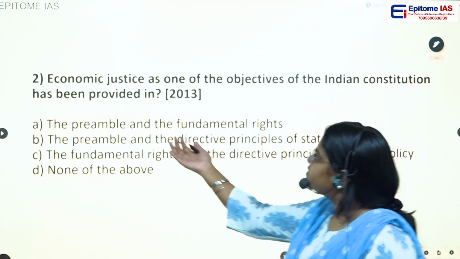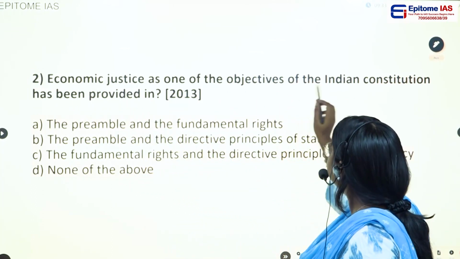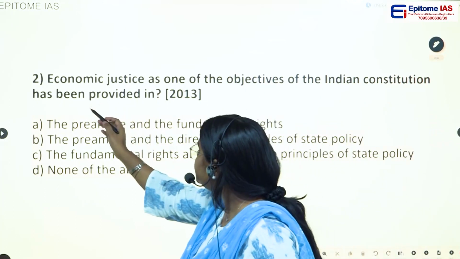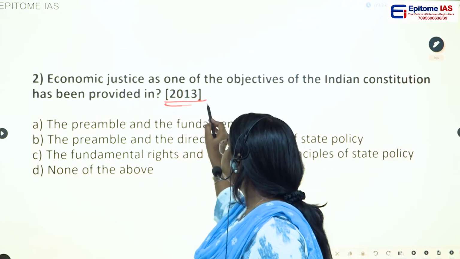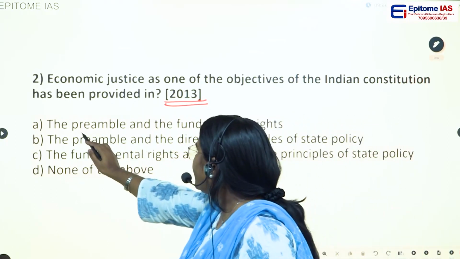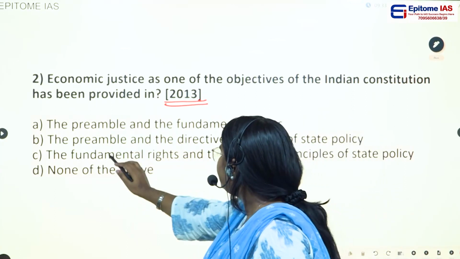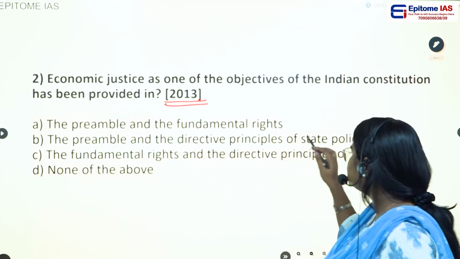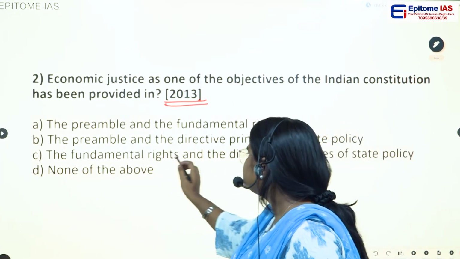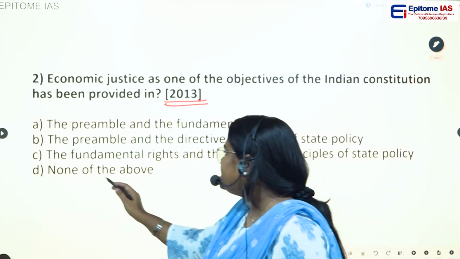So now the next question, this question was asked in 2013. Economic justice as one of the objectives of the Indian constitution has been provided in: option A, the preamble and the fundamental rights. Option B, the preamble and the directive principles of state policy. Option C, the fundamental rights and the directive principles of state policy. Option D, none of the above.